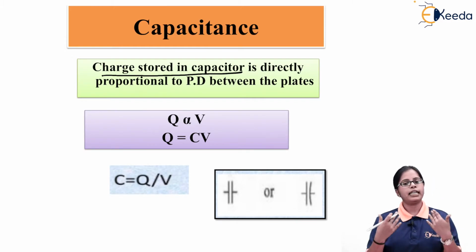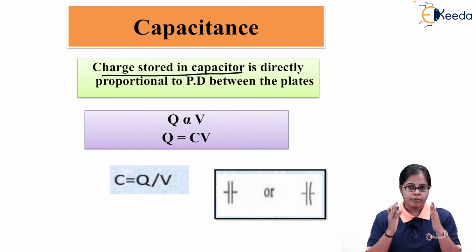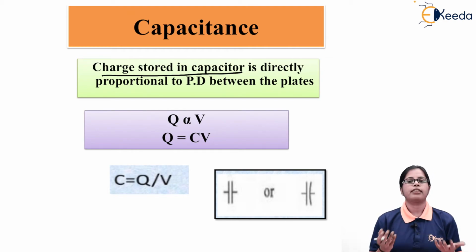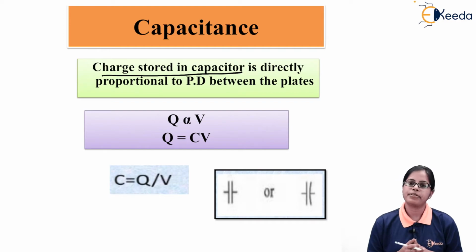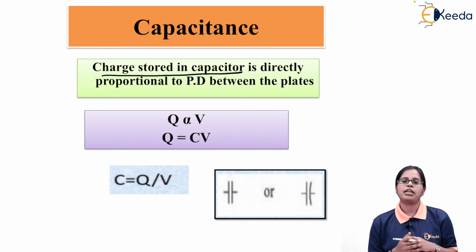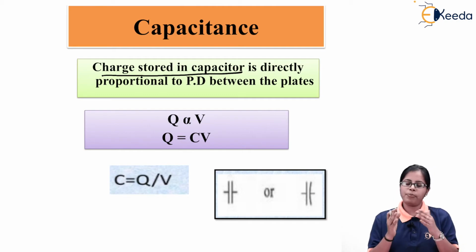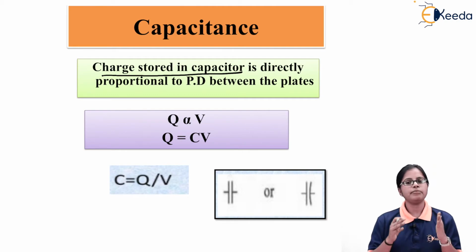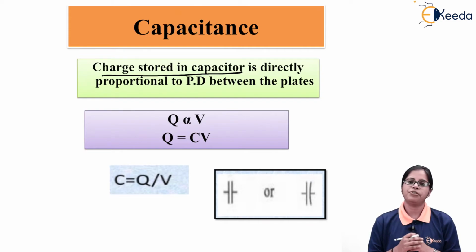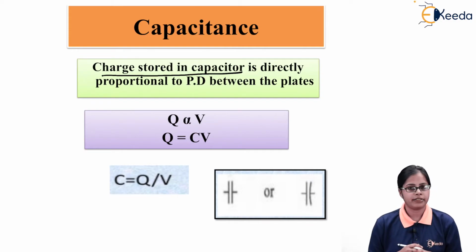And if I provide less potential to the plates, the amount of charges stored will be less. That means the amount of charges stored on the plates is completely dependent on the potential difference applied to the two plates.